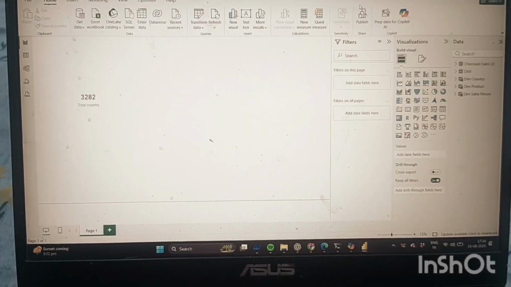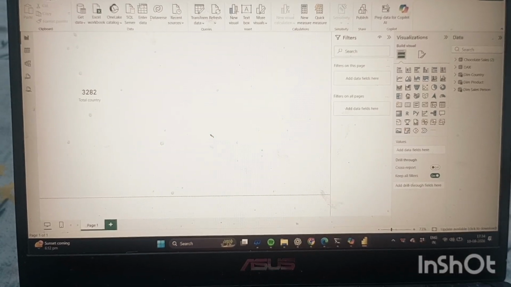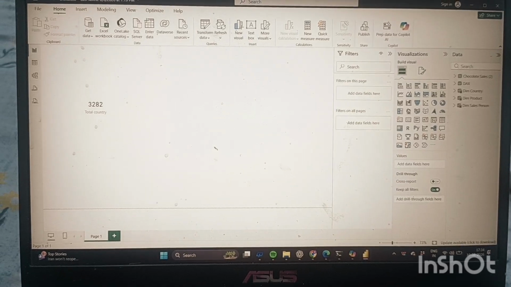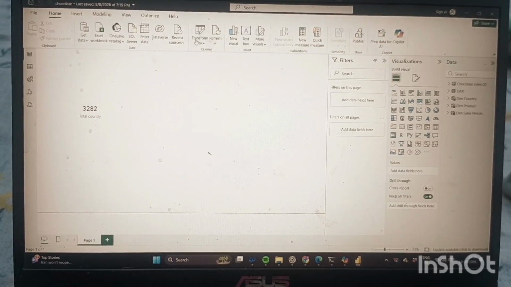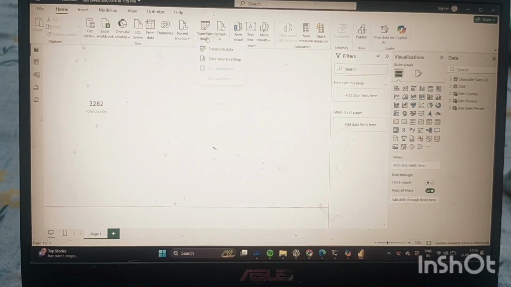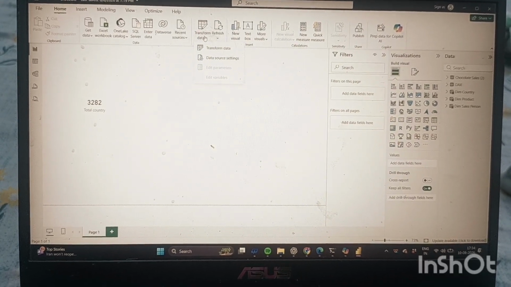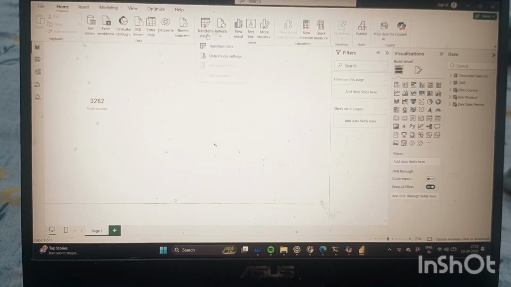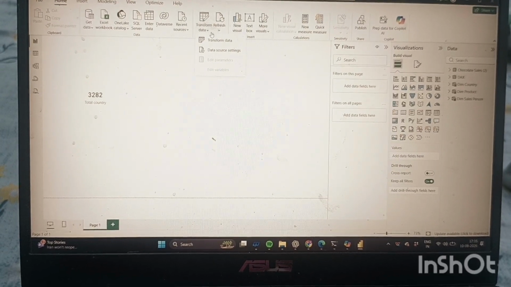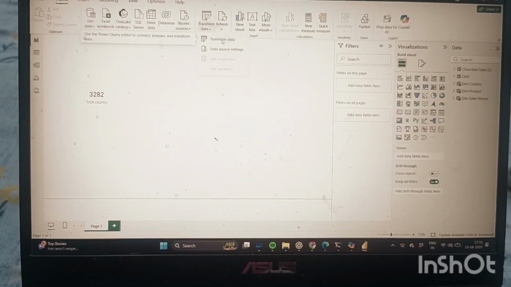So guys, as we have learned in my earlier videos, to go back you have to click on Transform Data after coming to Power BI. When you want to go back to Power Query to clean the data again, just click on Transform Data and the first option, Transform.